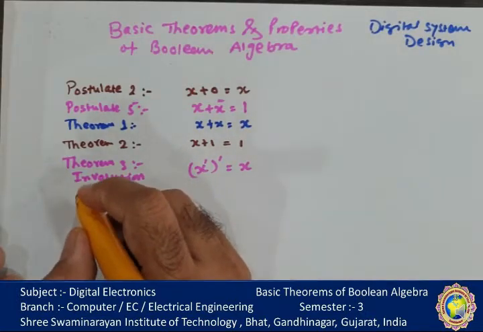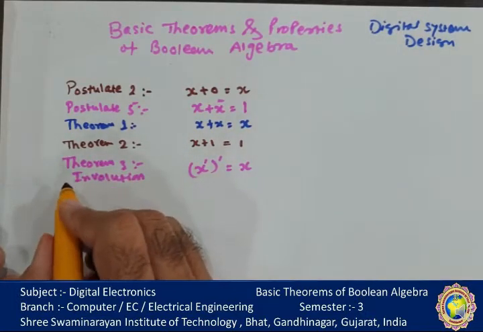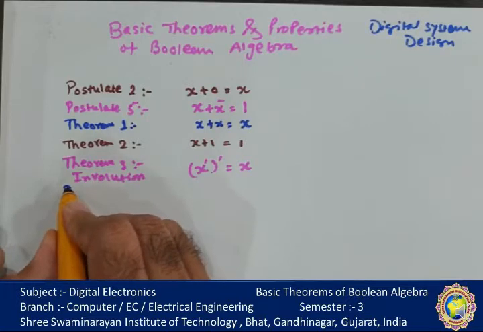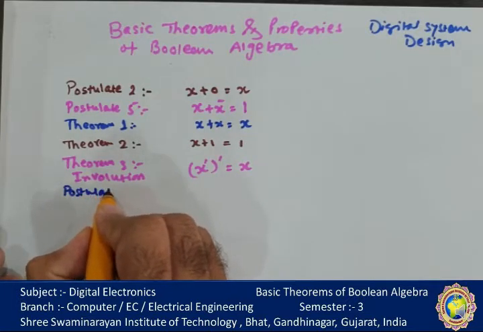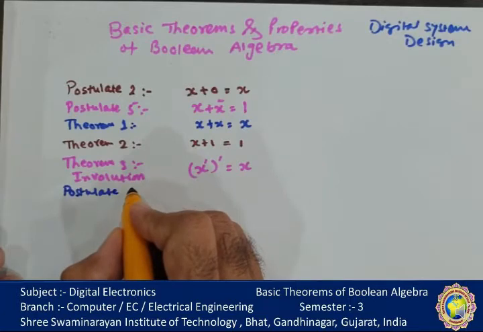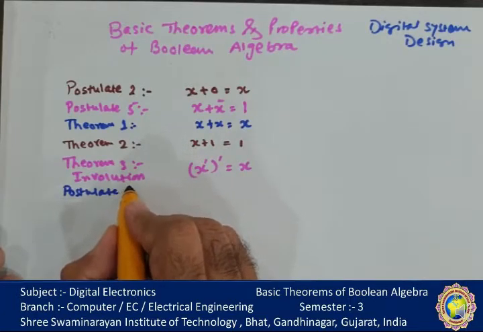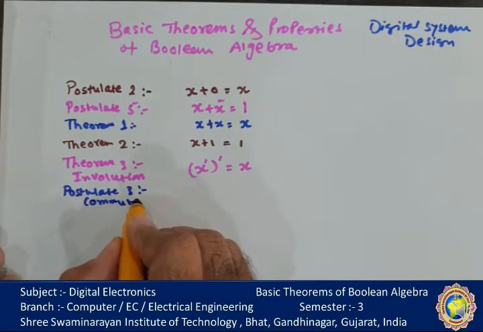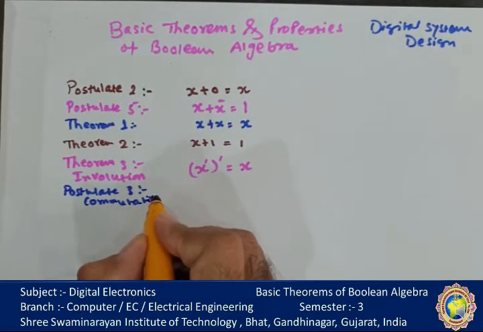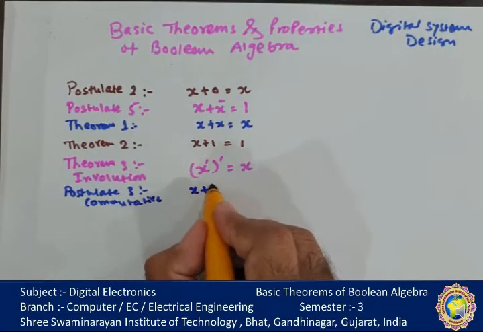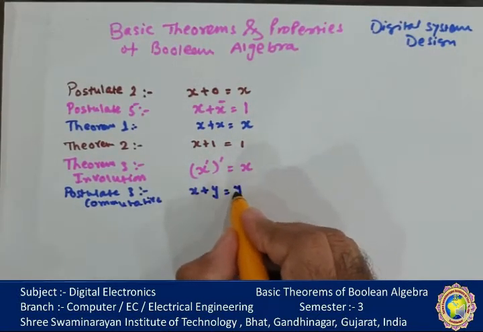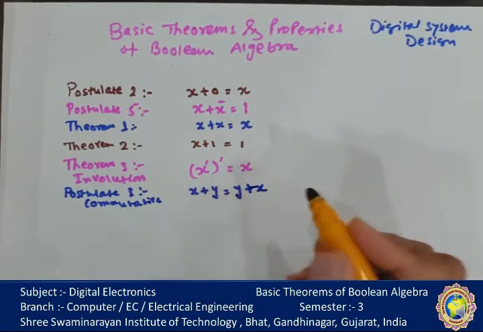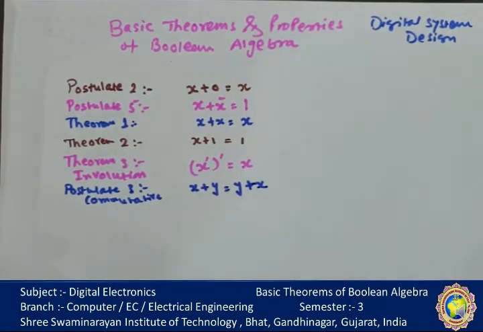Now the next postulate is commutative, which you have already seen. This is postulate number 3. It is also known as commutative. Commutative says that the position of two variables with the operator might be changed and the result is never affected. Okay, x or y is equal to y or x.